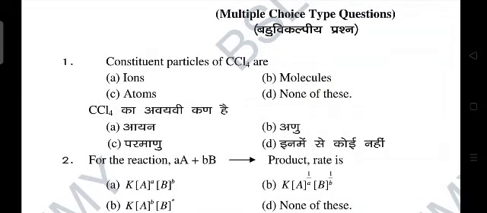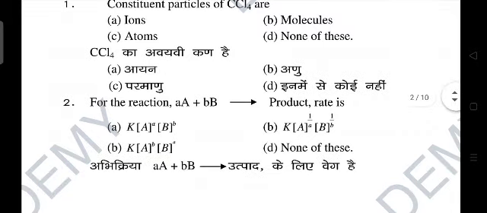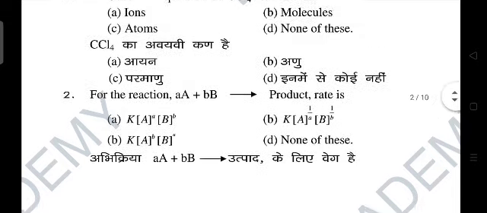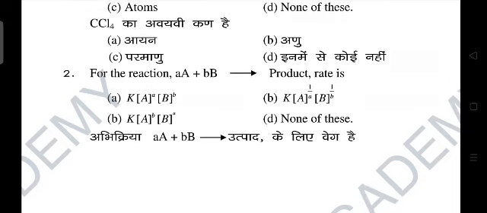Here you can see the question number 1. The constituent particles of CCl4 are ions, molecules, atoms, or none of these. So the correct answer for this question is atoms. Now next, for the reaction aA plus bB gives product, rate is option A k[A]^a[B]^b, k[A]^(1/b)[B]^(1/a), k[A]^(1/a)[B]^(1/b), next, [A]^b[B]^a, or none of these. So correct answer for this question is A.